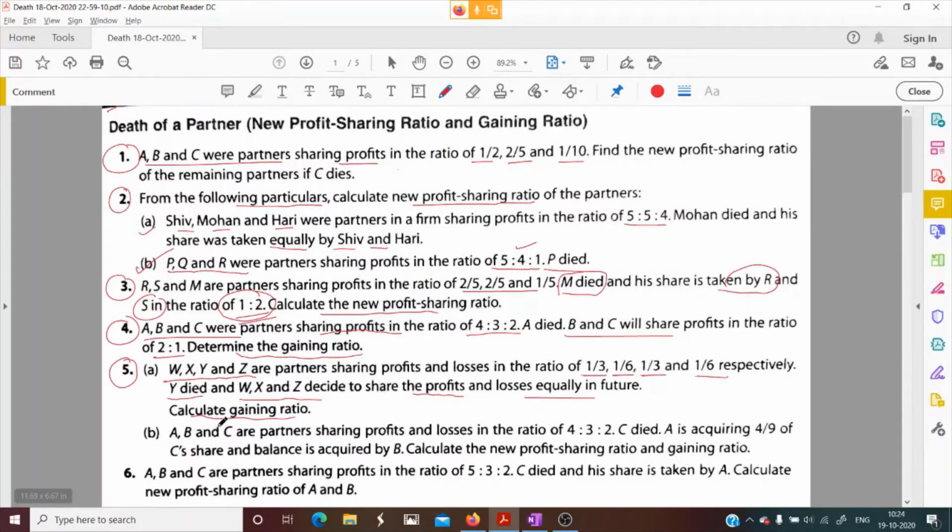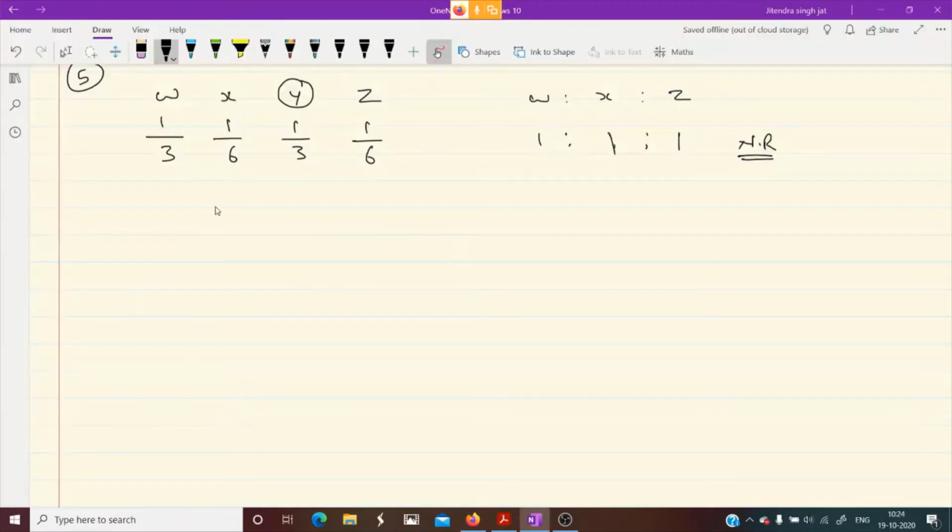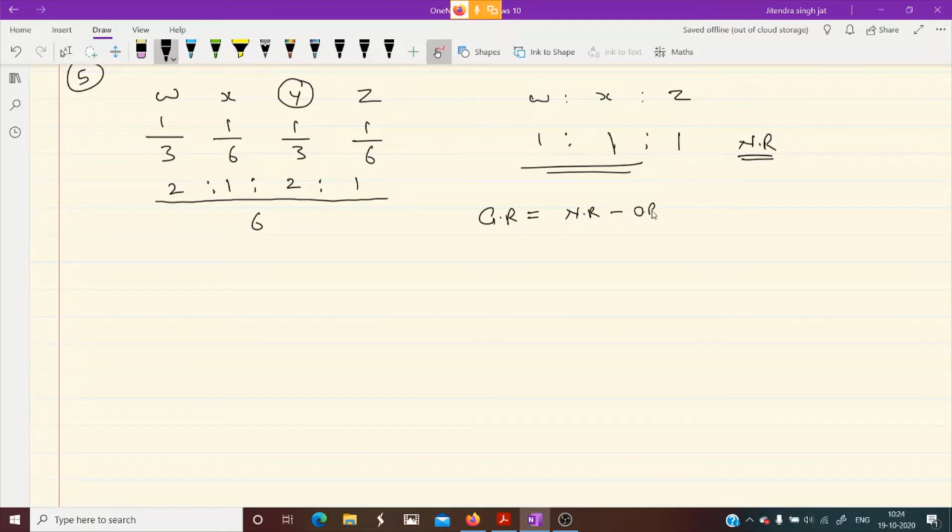Calculate gaining ratio. Okay, we will calculate the gaining ratio. First we want the old ratio. 6, 3 twos are 6, 6 ones are 6, 3 twos are 6, 6 ones are 6. So this is their old ratio, 2:1:2:1, and this is their new ratio. What is required? We need to calculate the gaining ratio. The formula of gaining ratio is new ratio minus old ratio.